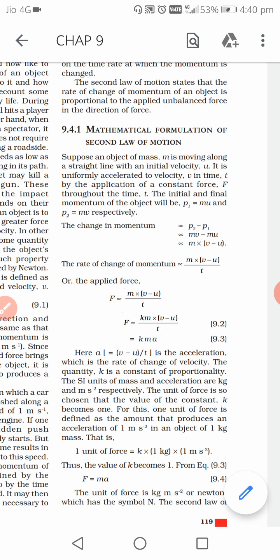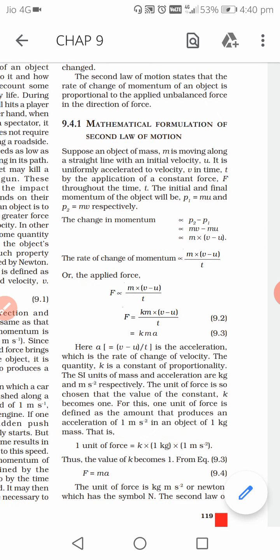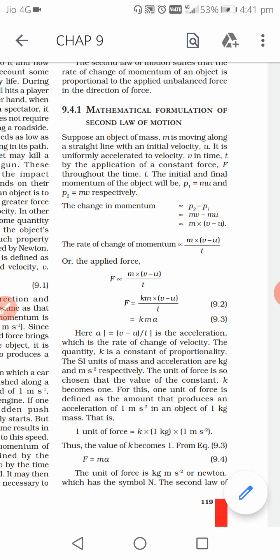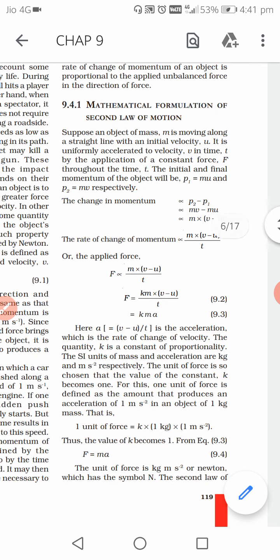In fact, this law also has a statement. So I'll tell you the statement first, and then I will make you understand the statement. Okay, so first of all, how will you write the second law of motion? You have to write that it states that the force applied on an object is directly proportional to the rate of change of momentum of the object. This is the statement. It states that the force applied on an object is directly proportional to the rate of change of momentum of the object.